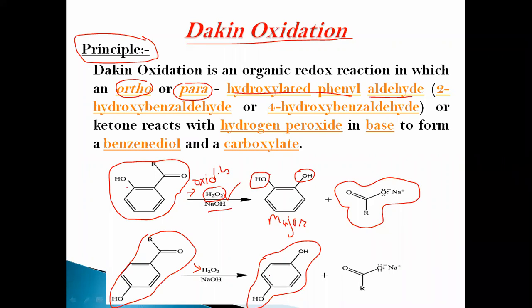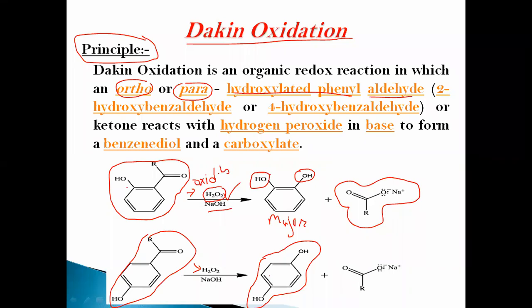The starting material is a 2-hydroxy or 4-hydroxy containing aromatic aldehyde, and the final product is a benzene 1,2-diol or 1,4-diol. Depending on the hydroxy position of the starting material, the final product is in the form of 1,2 or 1,4.